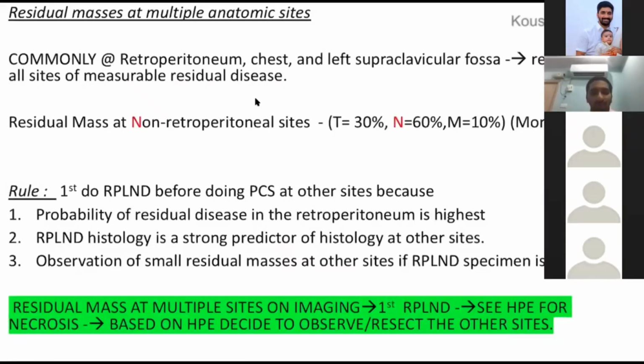So you don't resect all the masses at one sitting. See the one that is given in green at the bottom. If it's present at multiple sites, first do RPLND. If the RPLND specimen is showing necrosis, then most of the time it can be concordant with the other sites. So if it is showing necrosis, you need not go and resect the other sites. You can simply put the patient under observation.